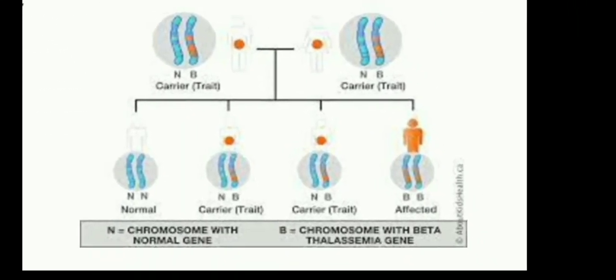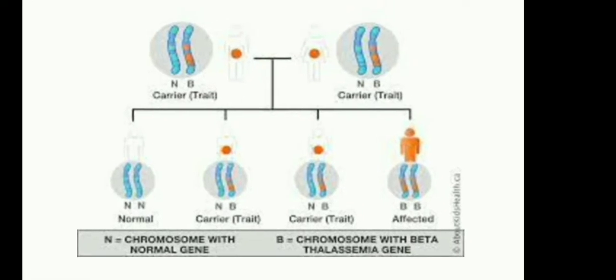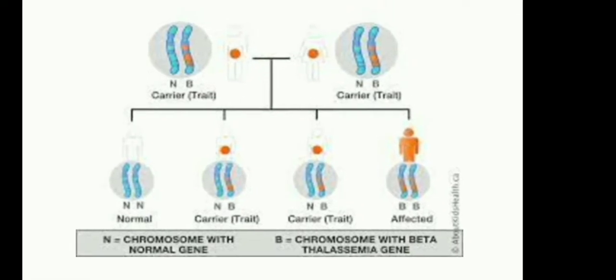Here the parents are suffering. This is the normal hemoglobin structure, where the gene is normal. On this side the beta chain is suffering, the beta protein has some genetic defect, that is a homogeneous disorder.